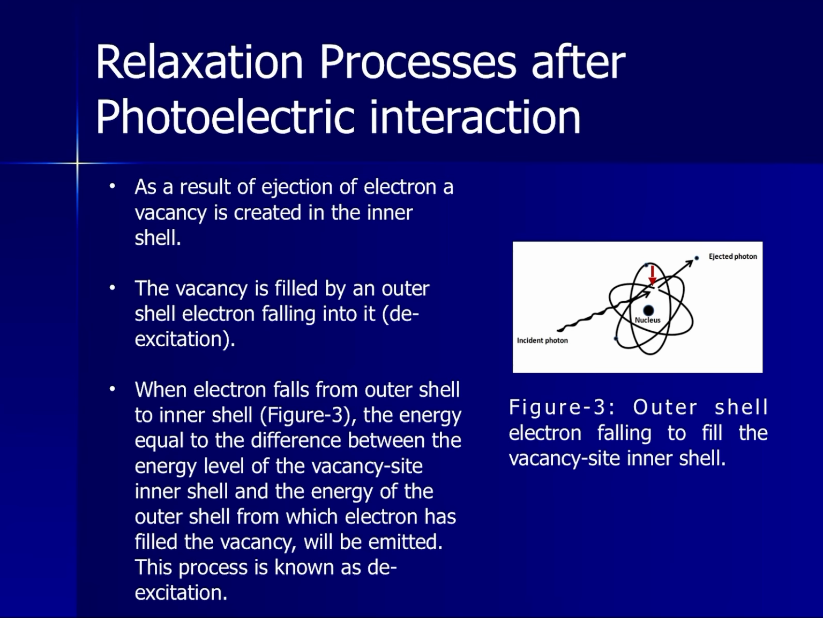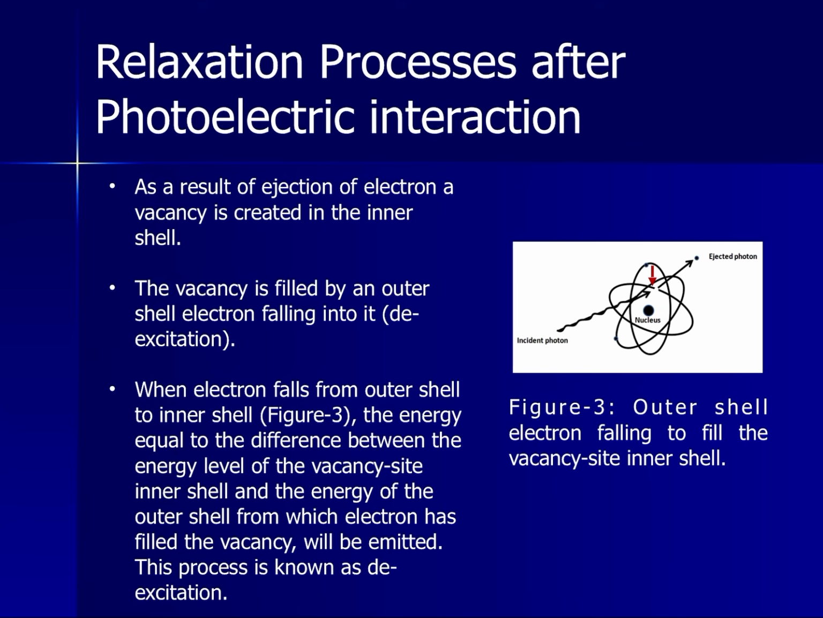Relaxation processes after photoelectric interactions. As a result of the ejection of the electron, a vacancy is created in the inner shell. The vacancy is filled by an outer shell electron falling into it. This process is called de-excitation.